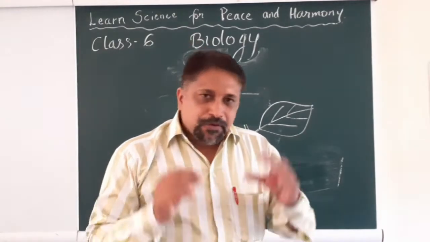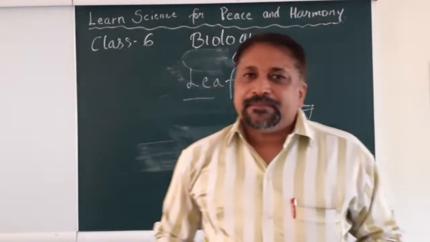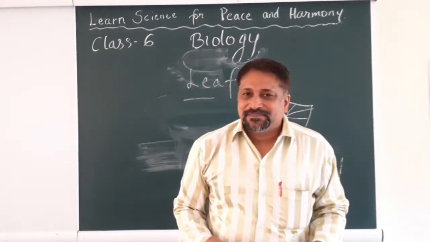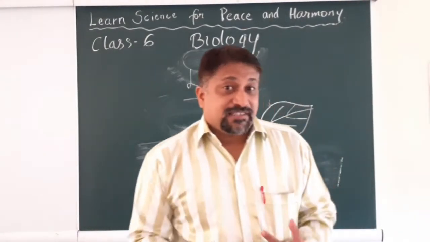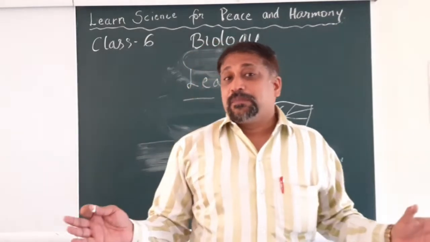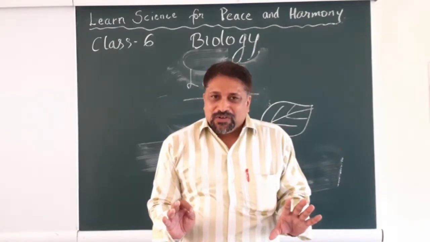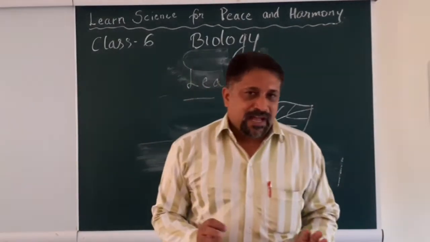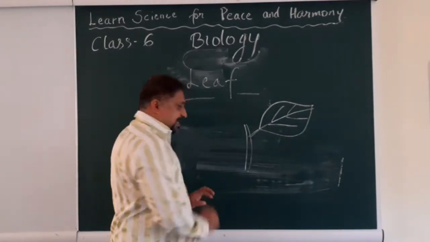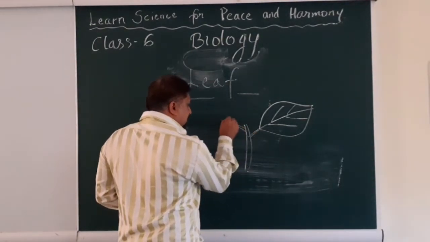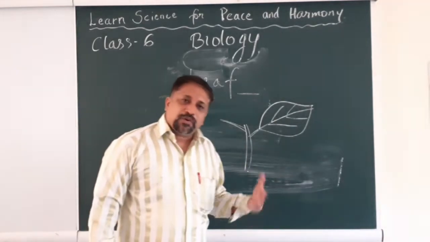Good. But have you seen the plant very carefully? So what are the parts of a plant? Yes, there are two parts in a plant. One is the visible part that we can always see with our eyes. We can see the stem of the plant. Oh yes, we can see the stem of the plant. Then we can see its branches. Oh yes, we can see the branches. Then what else can you see?